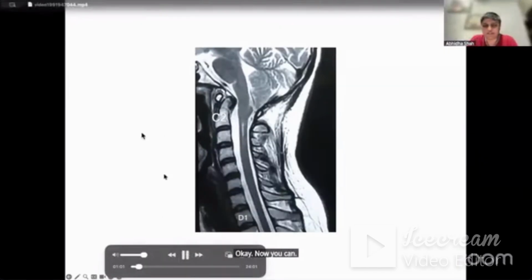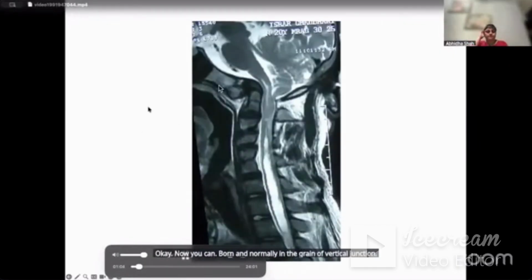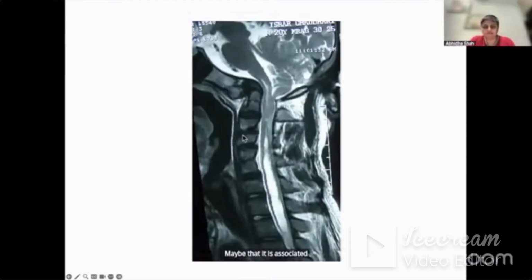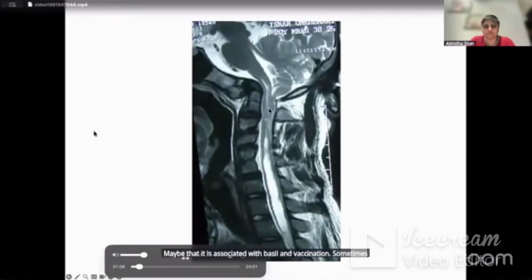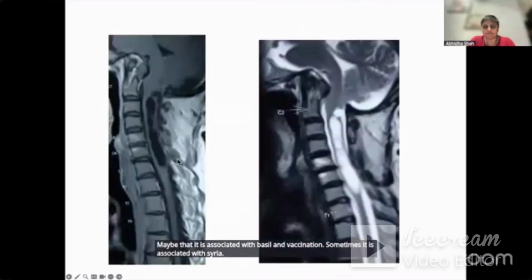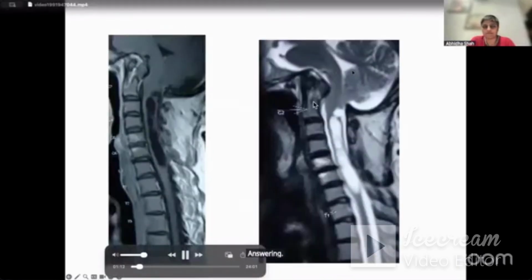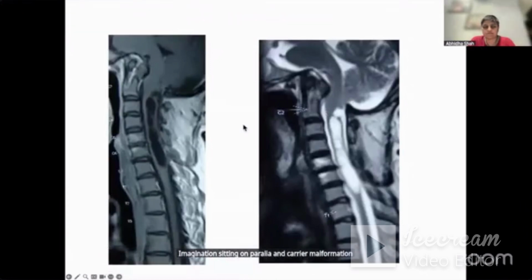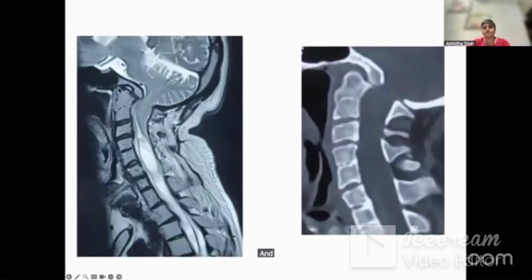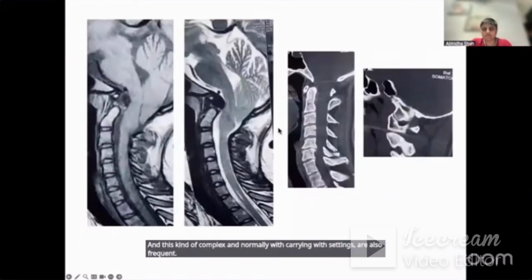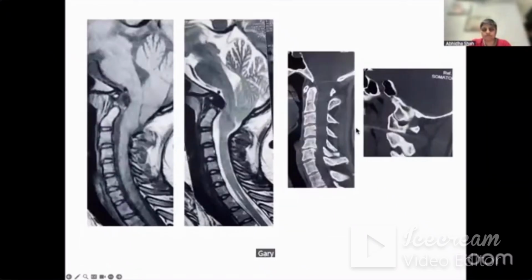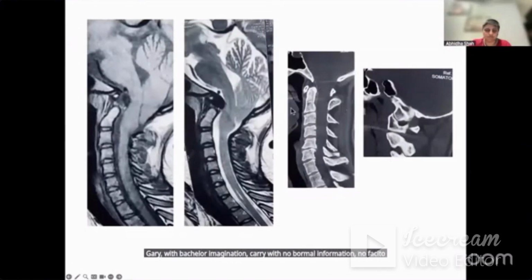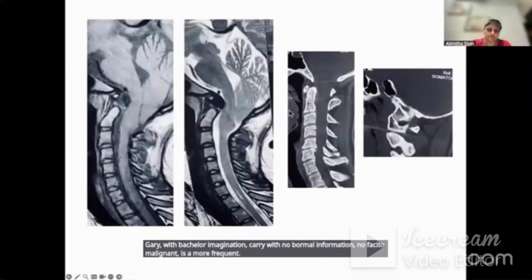Bone anomaly in the craniovertebral junction. Maybe it is associated with basilar invagination. Sometimes it is associated with syringomyelia and syringobulbia. Basilar invagination, syringomyelia, and Chiari malformation are common clinical triads. And these kinds of complex anomalies with Chiari, with syrinx, are also frequent. Chiari with basilar invagination, Chiari with no bone malformation, no facetal malalignment is a more frequent understanding.